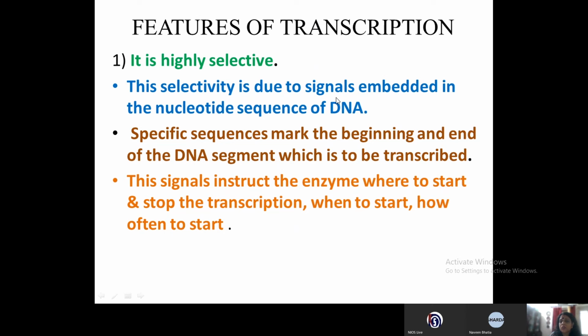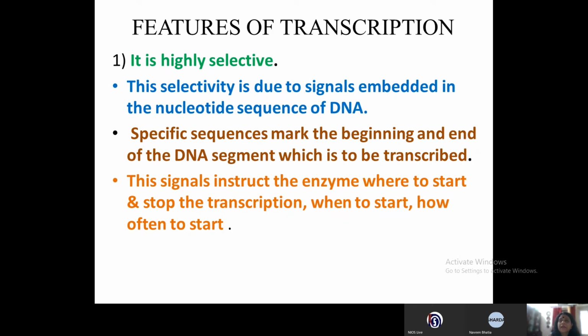This selectivity is due to signals embedded in the nucleotide sequence of DNA. Specific sequences mark the beginning and the end of the DNA segment which is to be transcribed. This signal instructs the enzyme. Which enzyme? We studied the RNA polymerase, where to start and stop the transcription. So where to start, and the second important thing is when to start. When the cell requires it, only then it will give a signal that you start transcribing this protein. Okay, so when to start and how often to start.